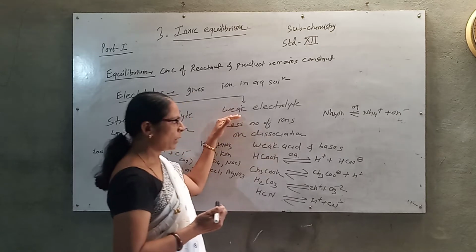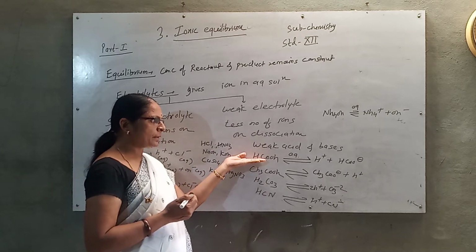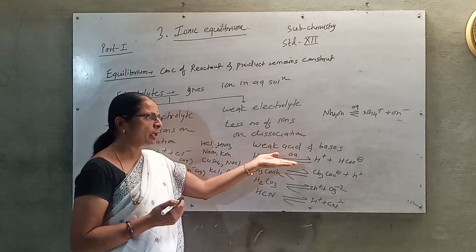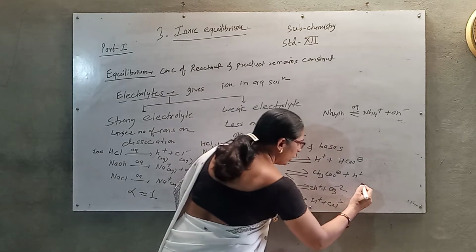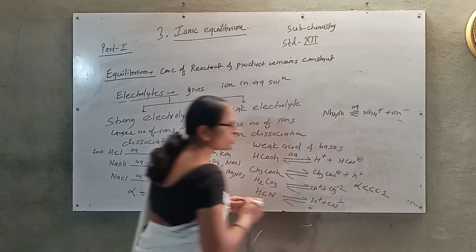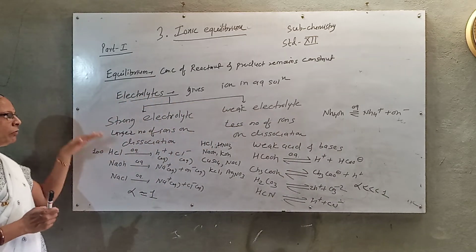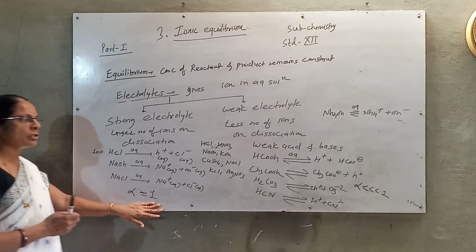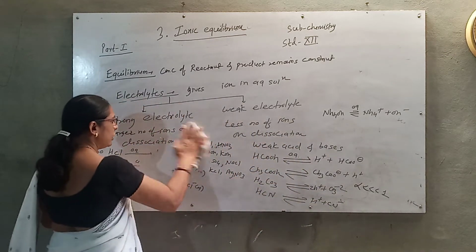Weak acids and weak bases, as they are not completely dissociated in aqueous solution, are called weak electrolytes. Suppose we take 100 moles of formic acid, and out of the 100 moles only 2 or 3 or 5 moles are dissociated, then the dissociation is less than 1. So for a weak electrolyte, the degree of dissociation is less than 1. Remember this difference: strong electrolytes have 100% dissociation, so their degree of dissociation is 1, while here the degree of dissociation is less than 1. It is a fraction quantity.